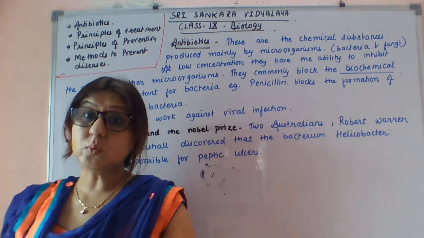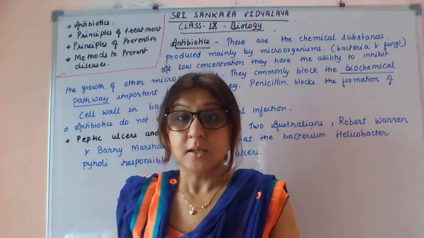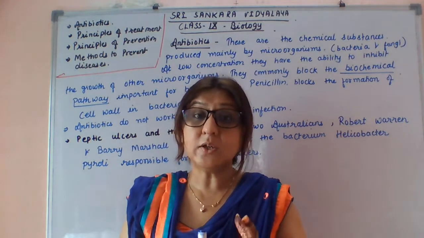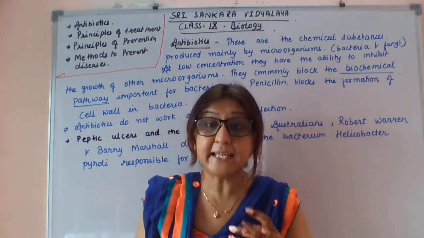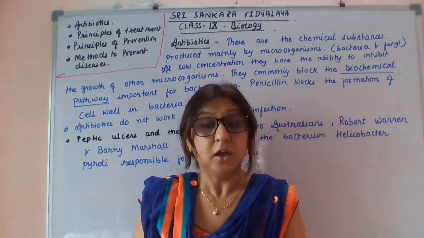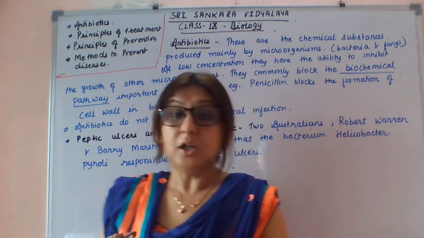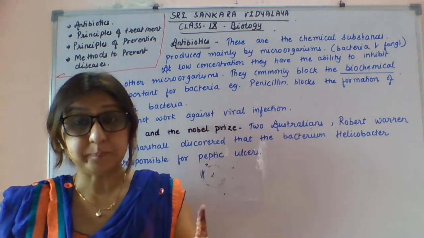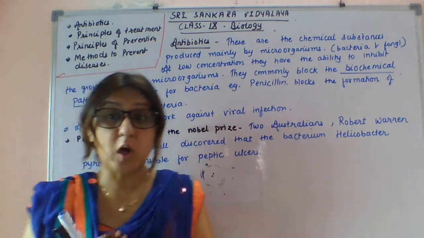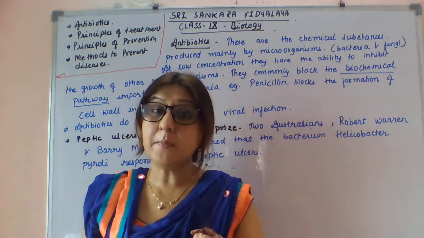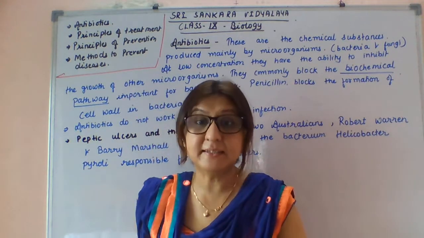So basically, students, what are vaccinations? Vaccination is nothing but taking a prior, mild infection so that your body can work effectively against that virus. In our body we have memory cells.